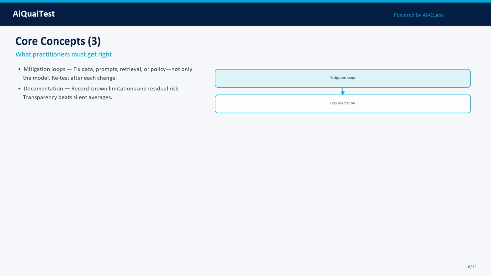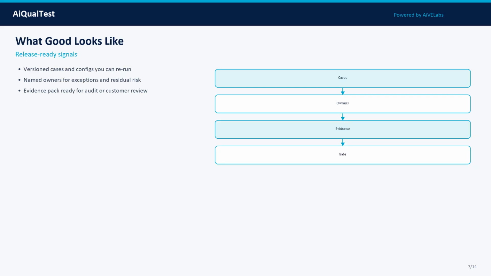Concept 5: Mitigation loops. Fix data, prompts, retrieval, or policy, not only the model. Retest after each change. Concept 6: Documentation. Record known limitations and residual risk. Transparency beats silent averages. In practice, treat each as a measurable property: define what good looks like, attach evidence, and track it across model, prompt, data, and tooling changes.